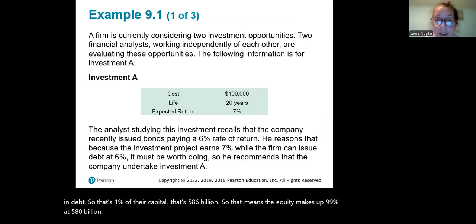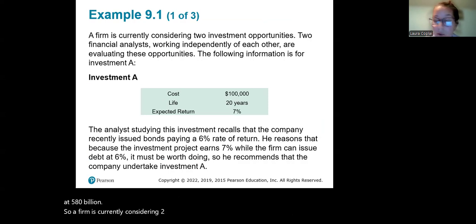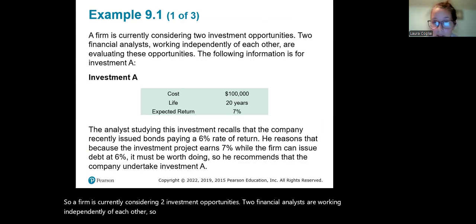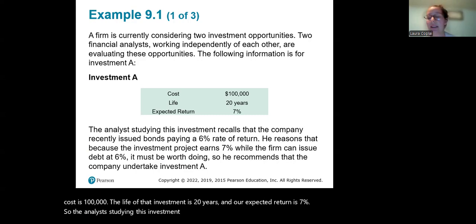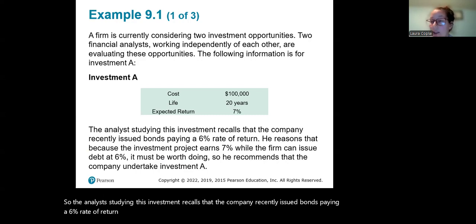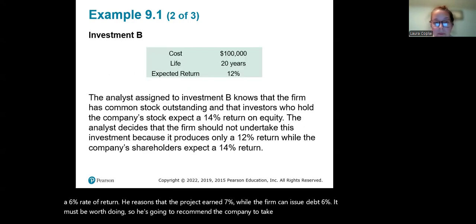So a firm is currently considering two investment opportunities. Two financial analysts are working independently of each other, so not together. They're evaluating those. So for investment A, the cost is 100,000. The life of that investment is 20 years, and our expected return is 7%. So the analyst studying this investment recalls that the company recently issued bonds paying a 6% rate of return. He reasons that the project earned 7% while the firm can issue debt at 6%. It must be worth doing, so he's going to recommend the company take this investment.